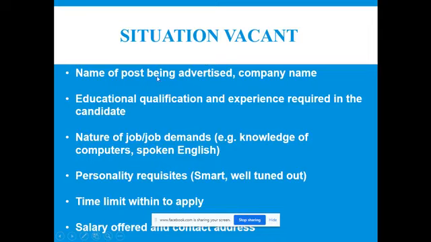So, as I told you, this is advertised by a company. The company's name must be there. Then, what are the requirements for the education and the experience that should be mentioned? Then, type of job, whether a knowledge of English and computers is needed or not. What are the personalities they want? What is the time limit within which to reply? And also the salary offered and the contact address, that's compulsory.